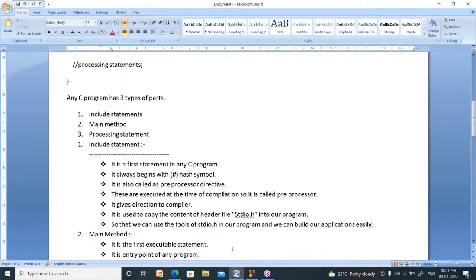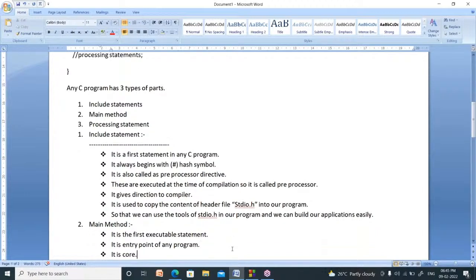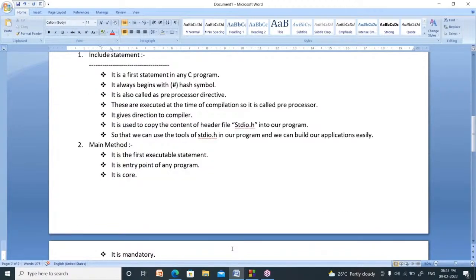Any C program has three types of parts: include statements, main method, processing statements. What is the meaning of include statement? It is the first statement in any C program. It always begins with which symbol? It always begins with the hash symbol.